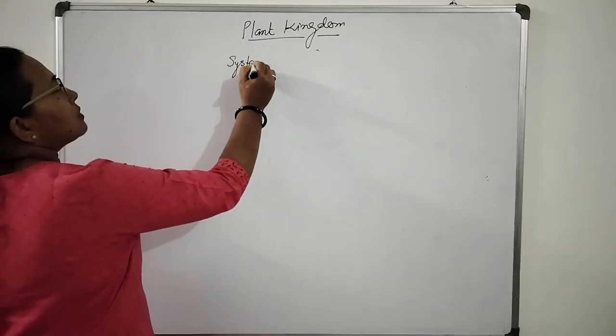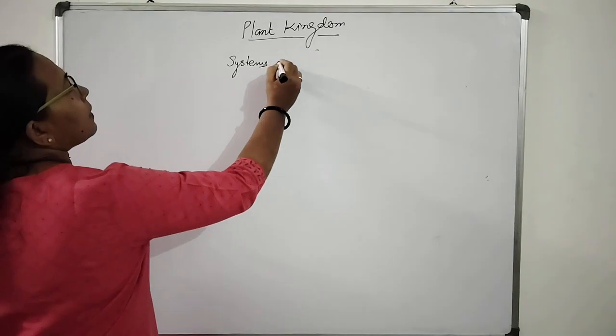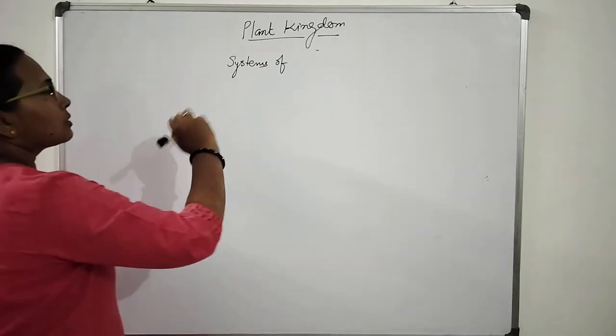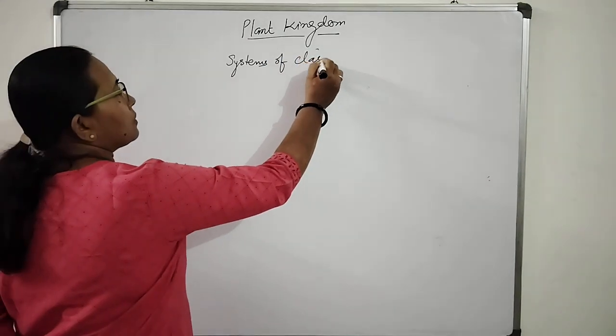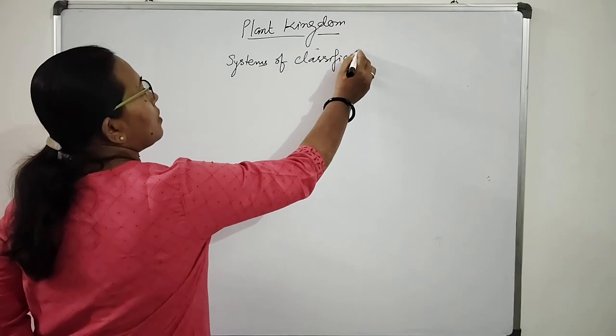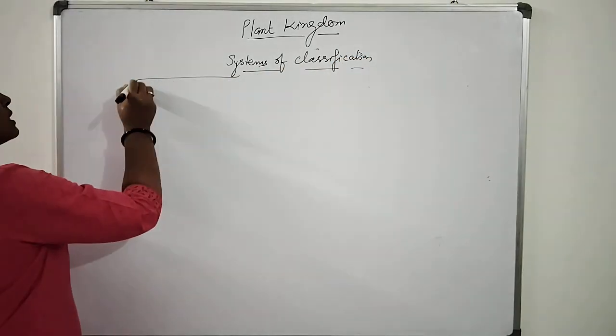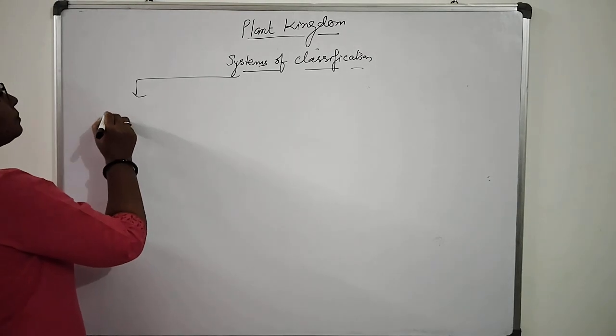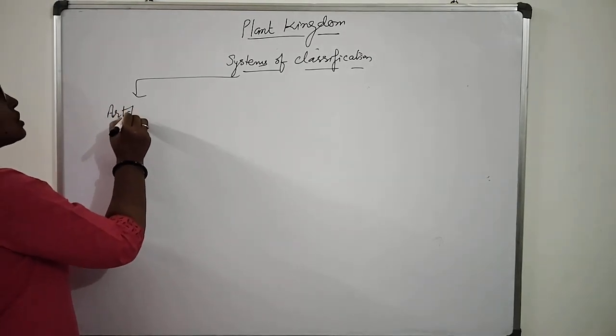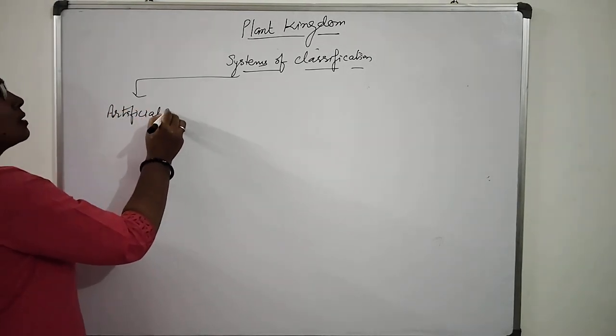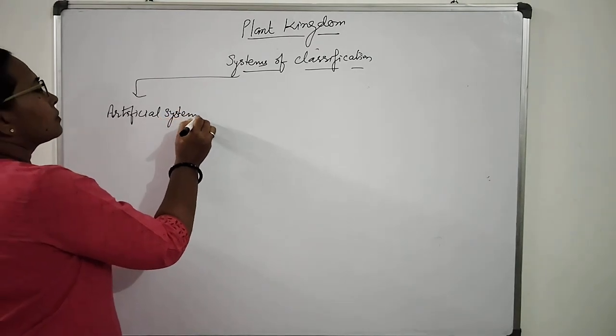So, the systems of classification of the plant kingdom. The first system of classification is the artificial system.